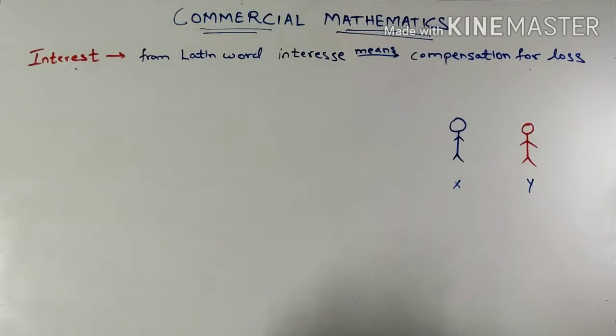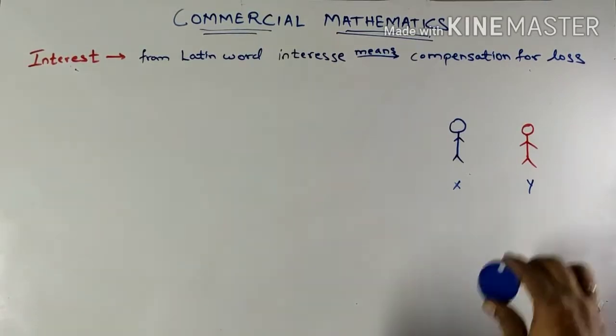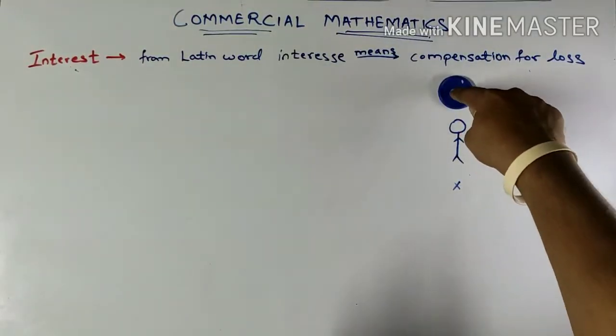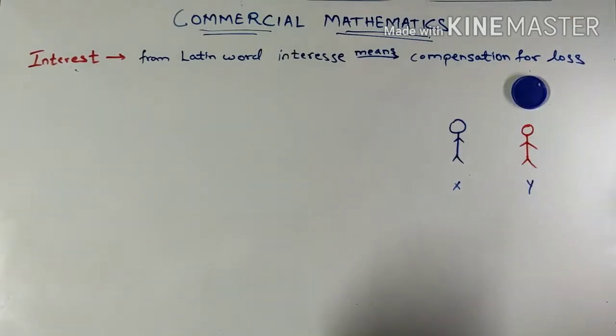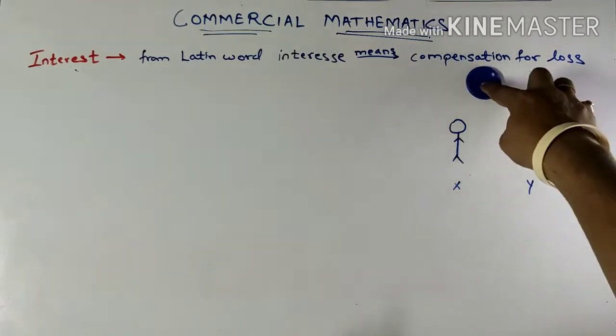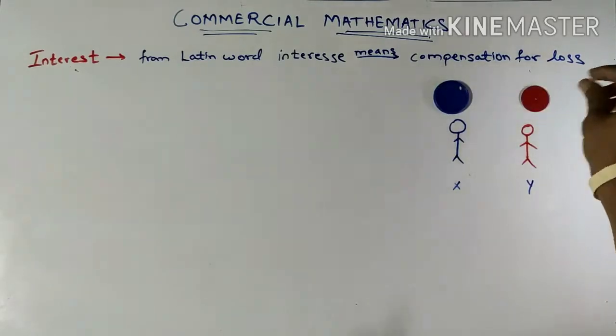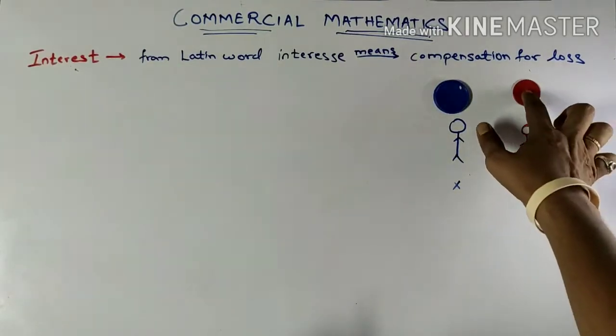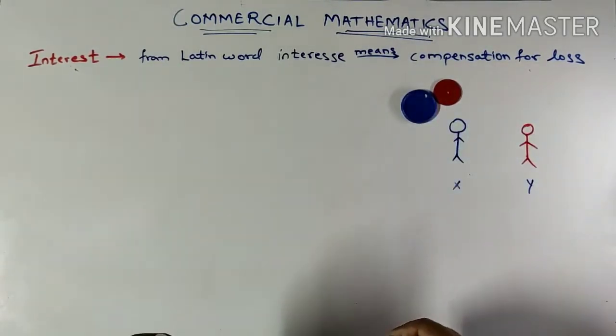So, for an example, consider that the amount borrowed by Y from X is this. For a certain period of time, Y uses that money, and then while returning, he has to return that amount as well as an additional amount, which is nothing but called interest.